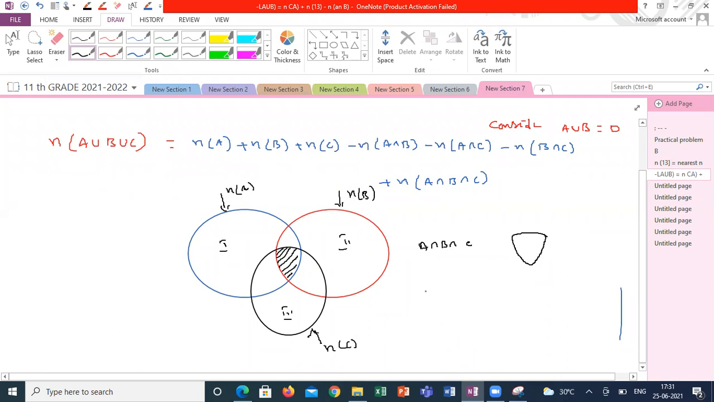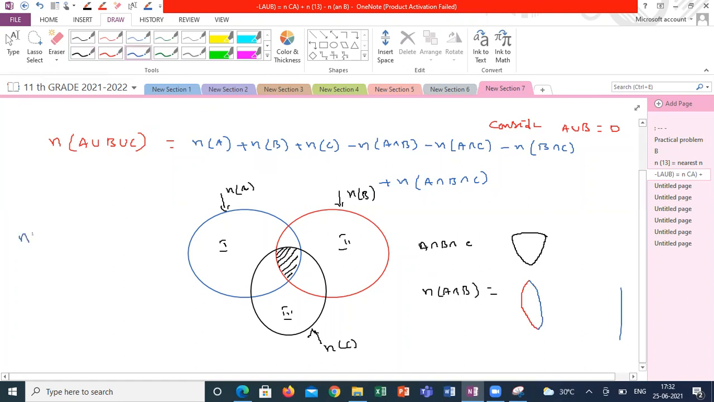And what is N of A intersection B? Sir, between that blue circle and red circle, this part. Correct. Common to A and B, that is the red circle and the blue one. This is N of A intersection B.